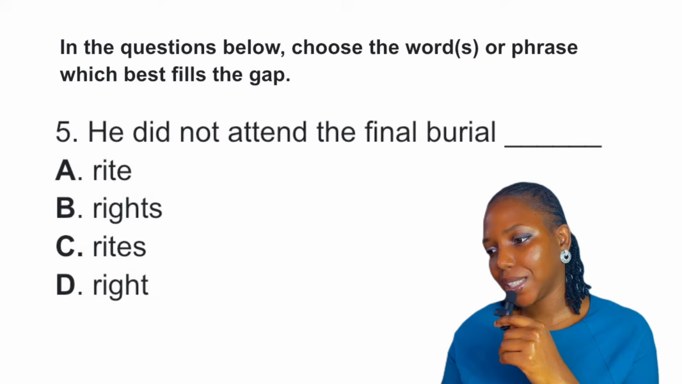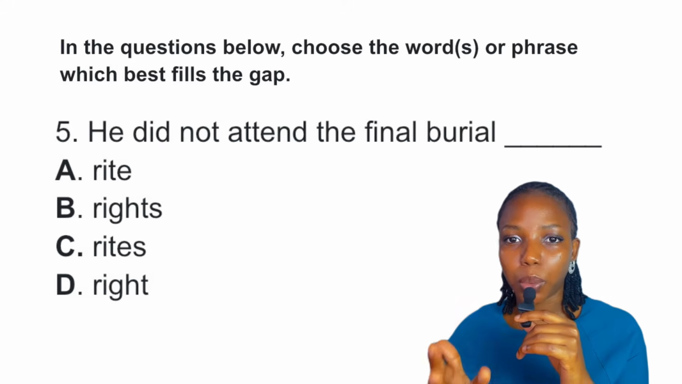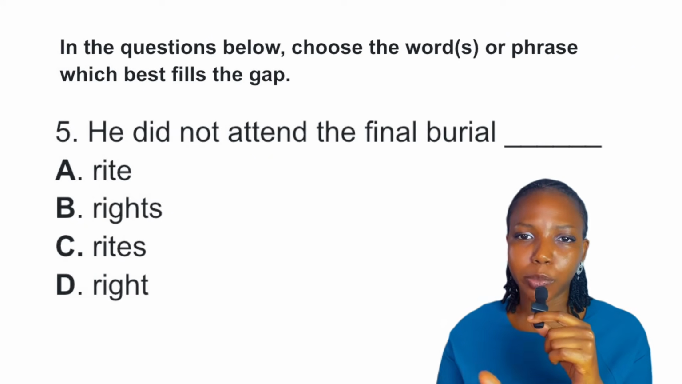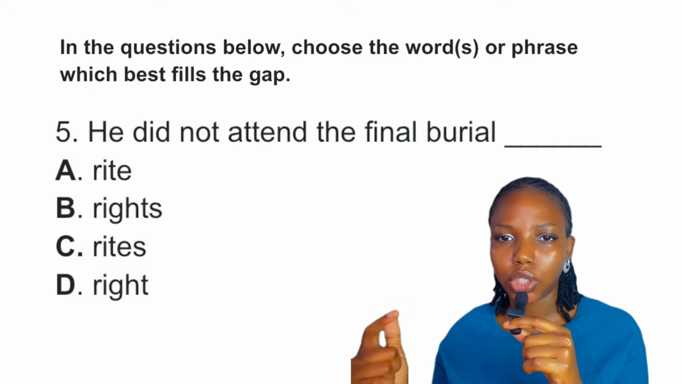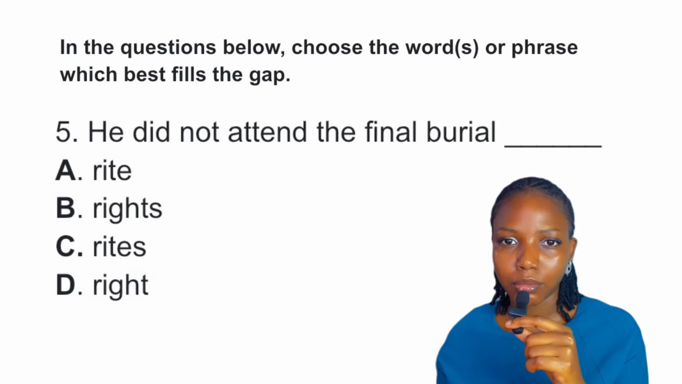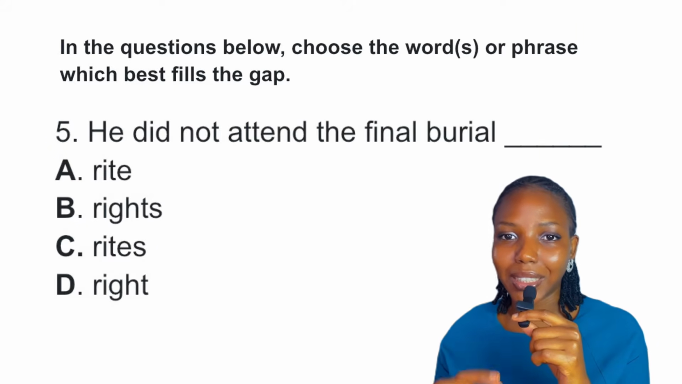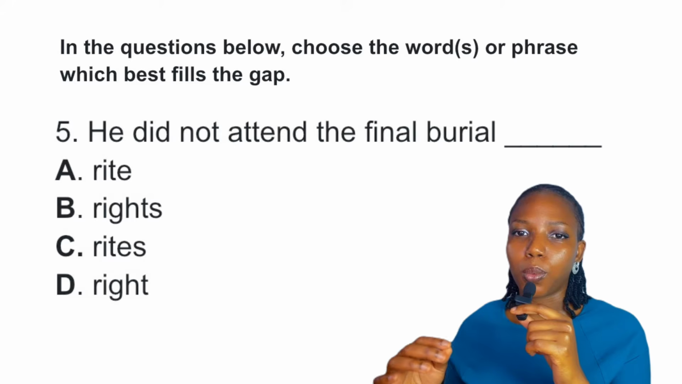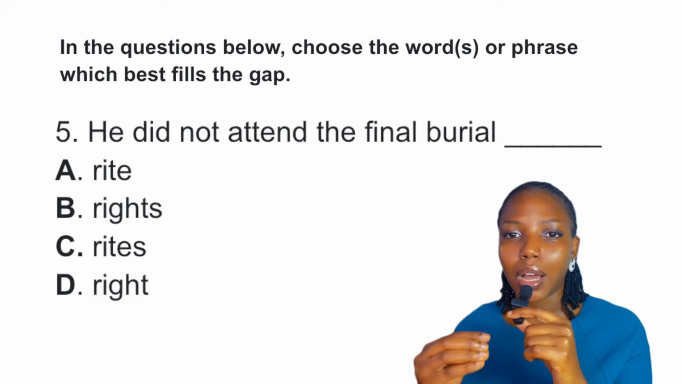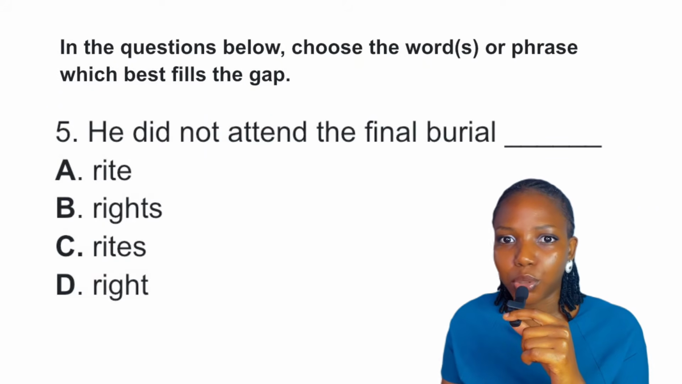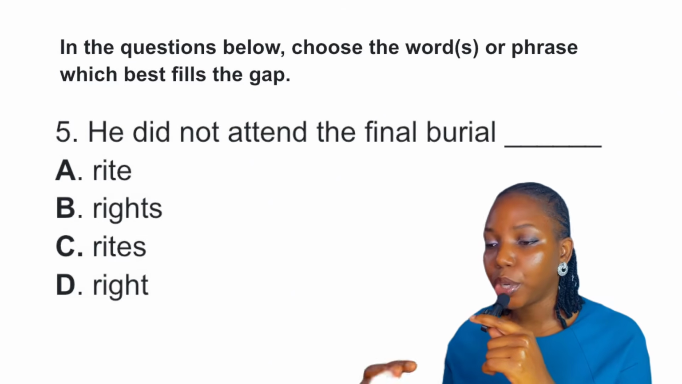Question 5. He did not attend the final burial dash. From the options, we can see they're playing around homophones. Homophones are words that sound the same but have a different spelling and meaning. So, RITE and RIGHT sound the same, but they have different spelling and different meaning. RITE as a noun means a ceremony or a ritual, while RIGHT as a noun means something you are allowed to have or do because it is morally good. Now from the context we see burial, so we know it's a ceremony.